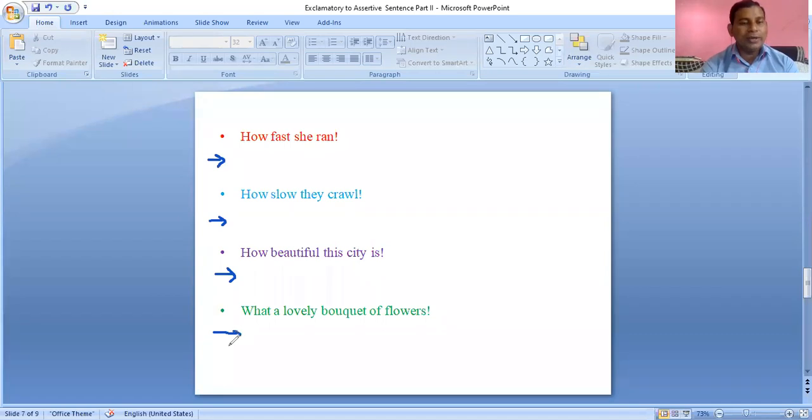What a lovely bouquet of flowers. What is the answer of this question? It is a very lovely bouquet of flowers. Right. It is not "bouquet" with a T sound, the T is silent there. So it is a very lovely bouquet of flowers.